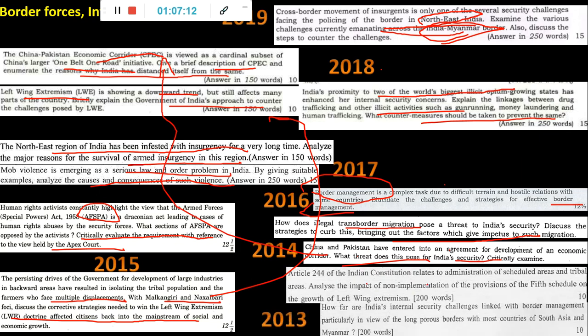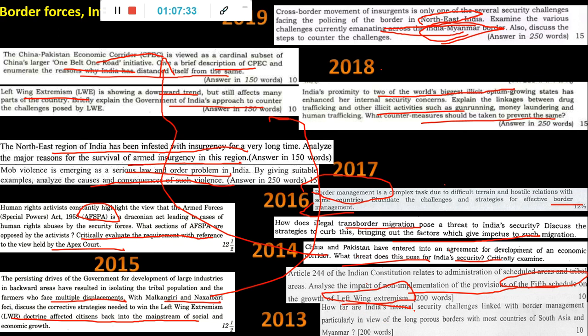Article 244 of the Indian Constitution relates to administration of scheduled areas and tribal areas. Analyze the impact of non-implementation of provisions of the 5th Schedule on the growth of left-wing extremism. So 5th Schedule, 6th Schedule, tribal areas, their protection and all. Again, growth of left-wing extremism they are asking. So this is now 3 times you saw the keyword already.